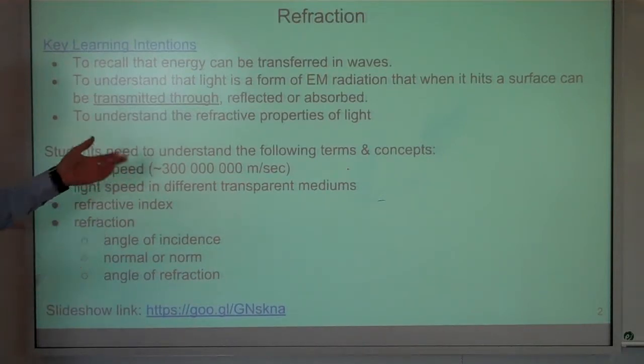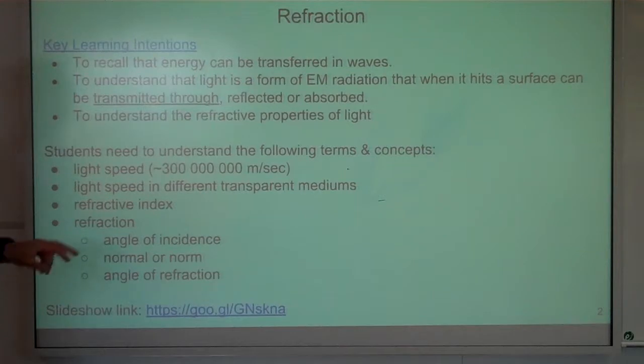Light speed, you know, is 300 million metres per second. But light speed varies in different mediums. So when light is travelling in a vacuum, it's 300 million metres per second. When it travels through air, air is not very dense, and so it's pretty much moving at the same speed, 300 million metres per second. But when you put it into water, the water slows it down. When you put it into glass, it slows it down. You put it into diamond, it really slows it down. Okay? Because the denser the medium, the more it is slowed down. And when light hits these mediums at an angle, it will bend. Okay? And we'll try and explain that as best we can.